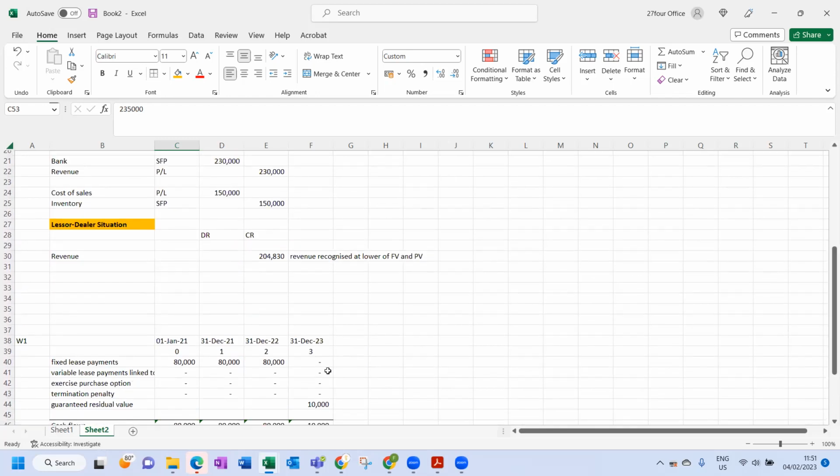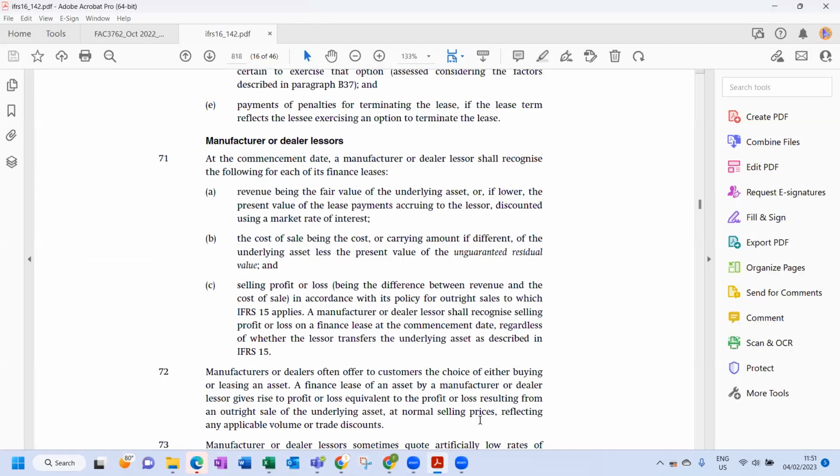Okay. Yes, understand. Now let's go back to the accounting standard. So we did part A. Revenue being the fair value of the underlying asset, or if lower, the present value of the lease payments using the market rate as discount rate. The cost of sale being the cost or carrying amount, if different, of the underlying asset less the present value of the unguaranteed residual value.